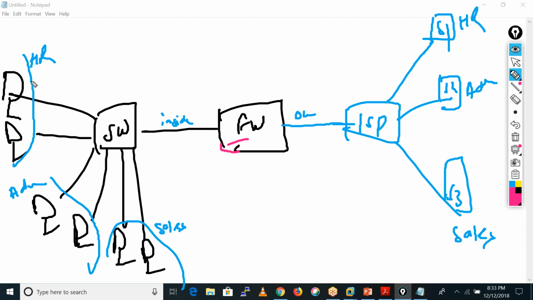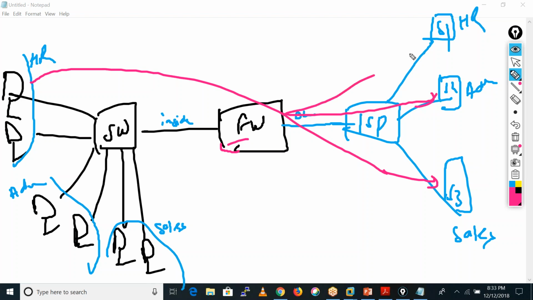HR users can access any server, right? Your manager says only the HR guy can access the HR server, only the administrator can access the administrator server, and only the sales guy can access your sales server.